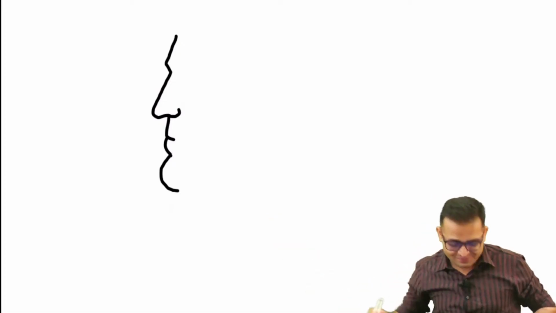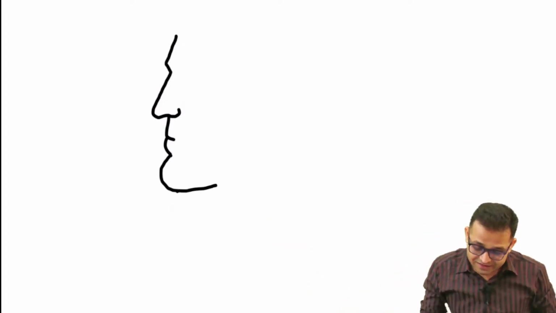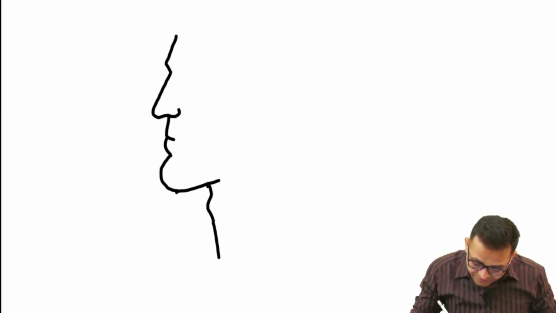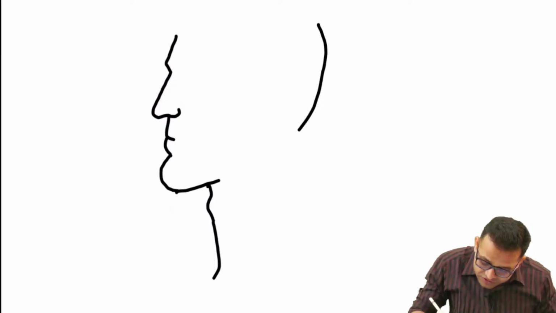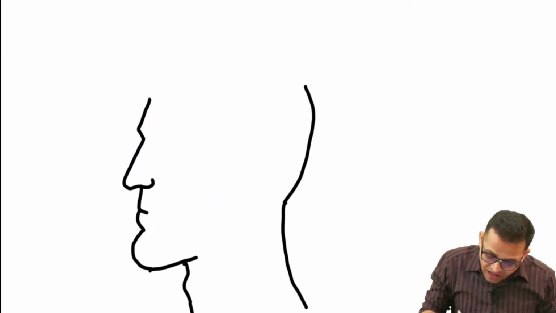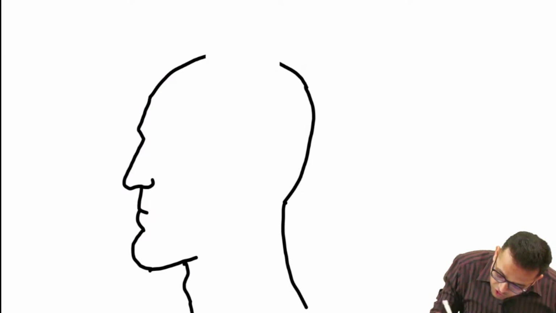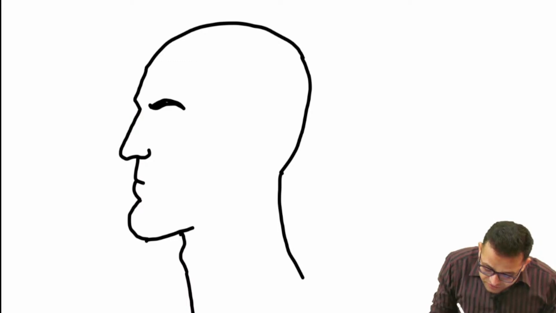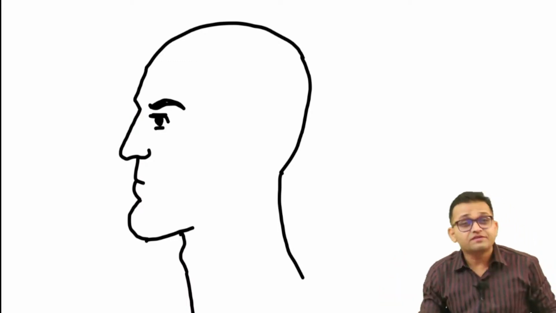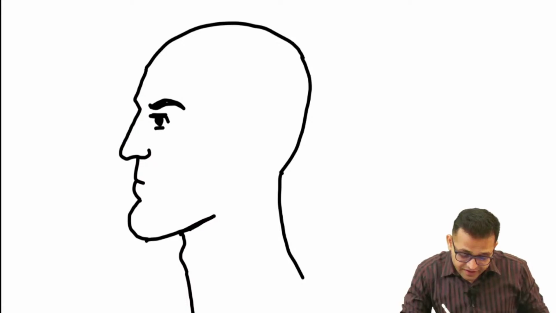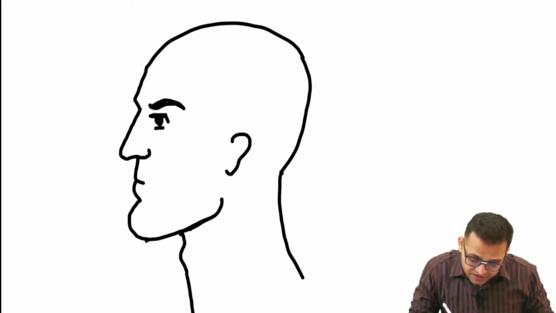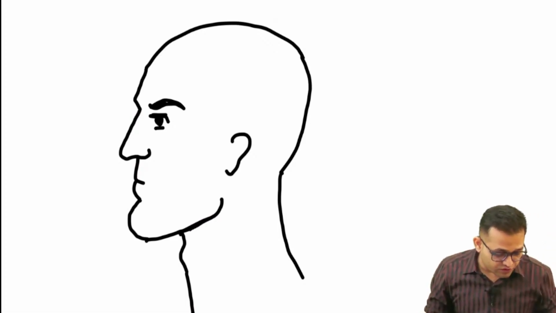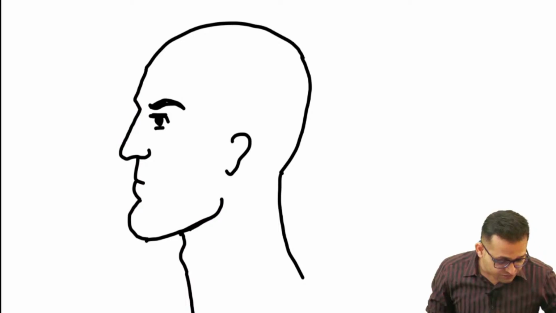Now look, this is our chin area, the lower margin of the mandible. This is our neck area, and here is our occipital area. I am going to draw the cranial vault. For the beauty of the image, you can draw the eyebrow and eye. This is our margin of the mandible and here is the angle of the mandible. This is our ear.